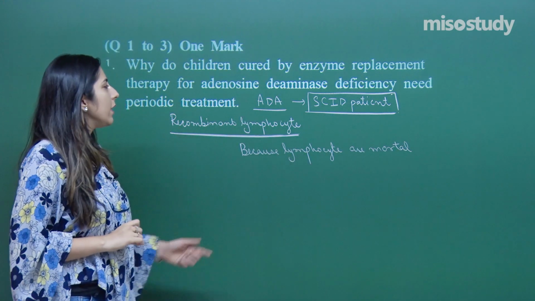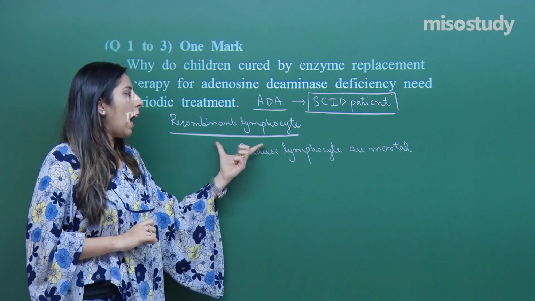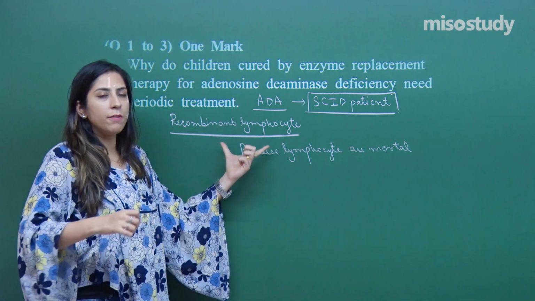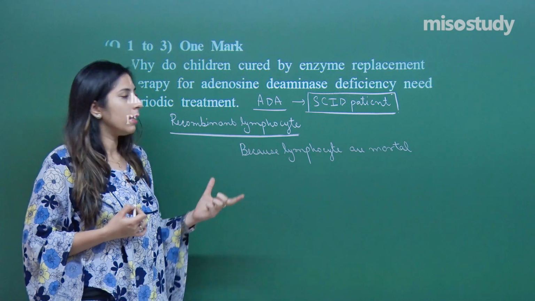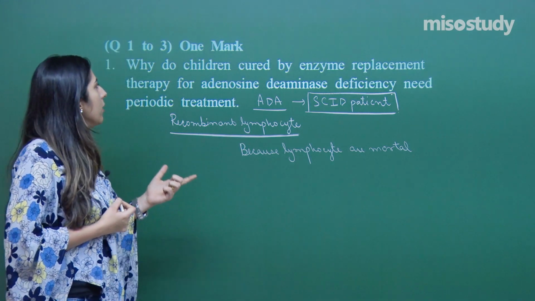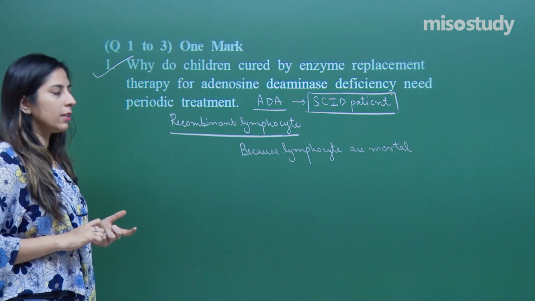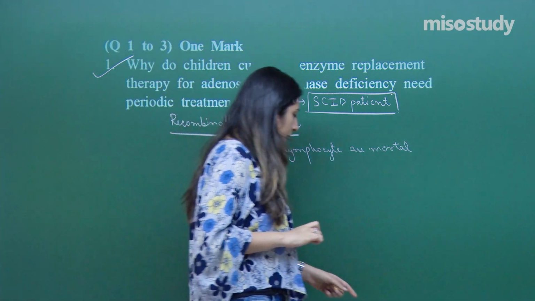As we have administered the recombinant lymphocytes first, after some time they will die, and we have to again add these recombinant lymphocytes into the patient's body. So, that is why we need a periodic treatment. So, let us move on to the second question.